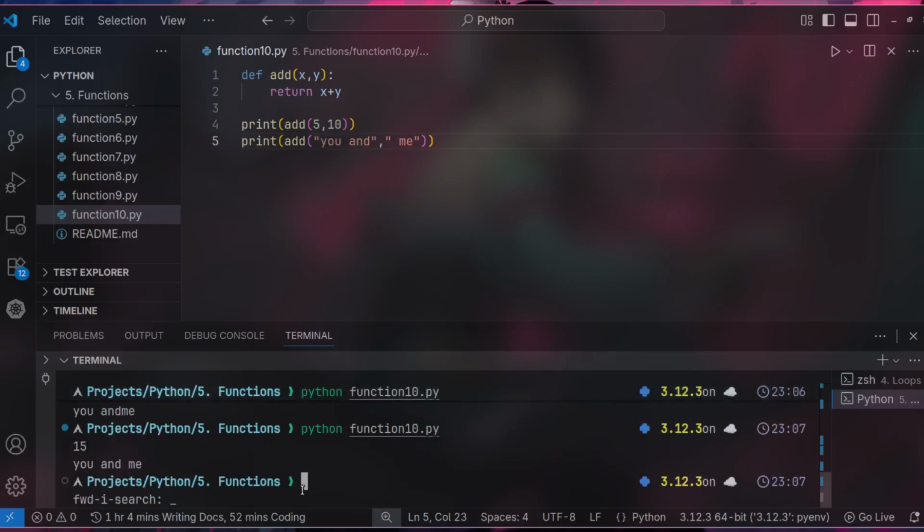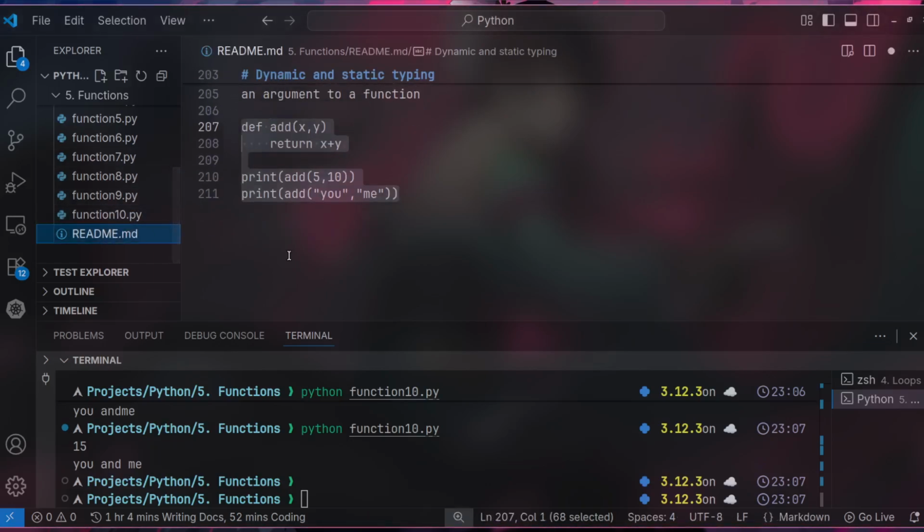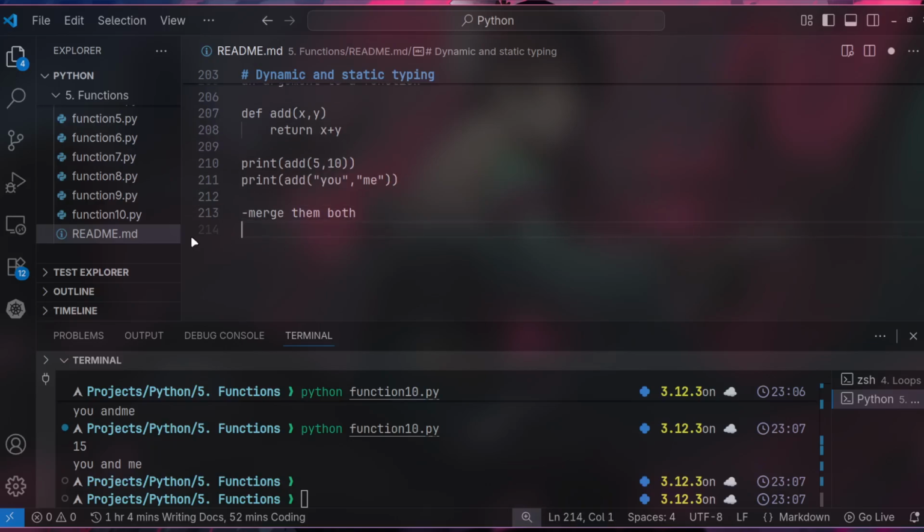So you've seen we have been able to pass integers, we've been able to pass strings as well, and we have had the return statement being the addition of both. Basically, we've merged them both, right? So we've been able to merge them both, right? Okay.